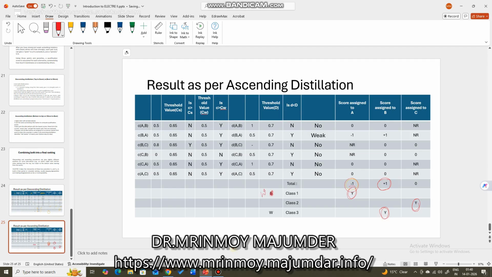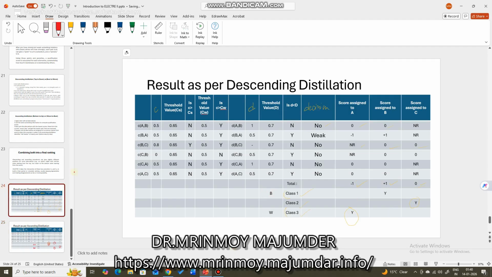This will be the worst class and this will be the best class. But in this case, this is the best class. Indeed, this is the best class because it has the highest score, this alternative B. And this alternative A has the lowest score, -1. In between them, alternative C. So the best class is assigned class 1, worst class is assigned class 3, and between is class 2. So best class is class 1, right? So best to worst, top to bottom, right?